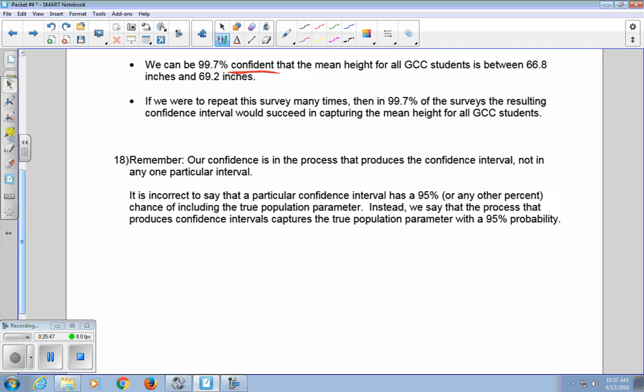It's incorrect to say that a particular confidence interval has a 95% chance of including the true population mean. In other words, we don't want to use the word chance or probability. Instead, we say the process that produces confidence intervals captures the true population parameter with 95% probability. So notice now we're talking about the process that creates the interval.